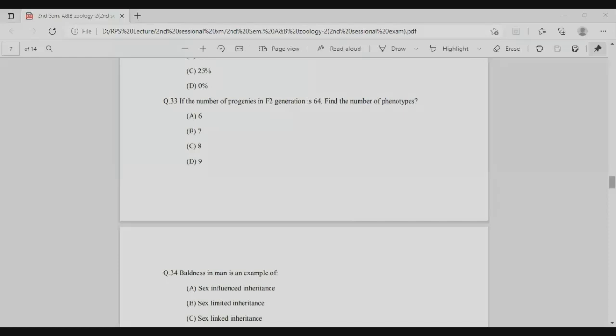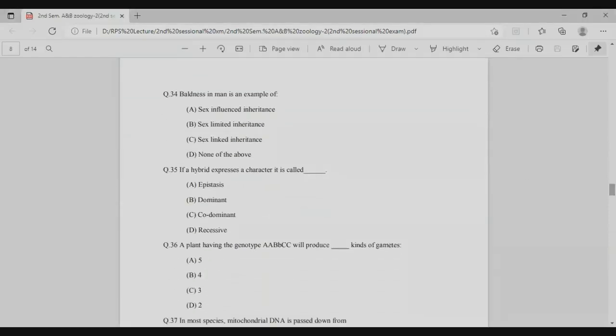Next is baldness. Baldness in man is an example of, so the right answer is option A, that is sex influenced inheritance, in which the genes are present in both sexes, male and female, but only the dominant gene expresses itself, right? And this is the example of sex influenced inheritance. Next: if a hybrid expresses both characters, it is known as codominance. In codominance, both the dominant as well as the recessive express themselves. So this is the example of codominance.